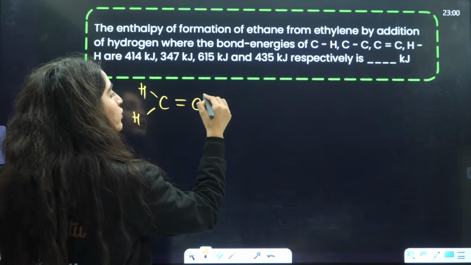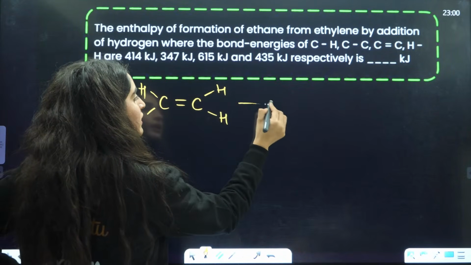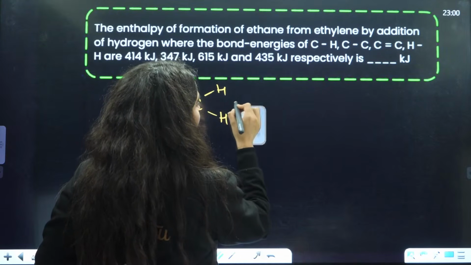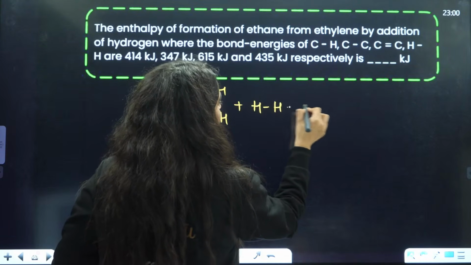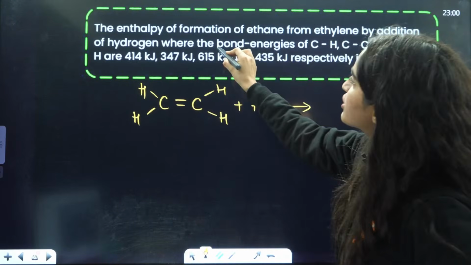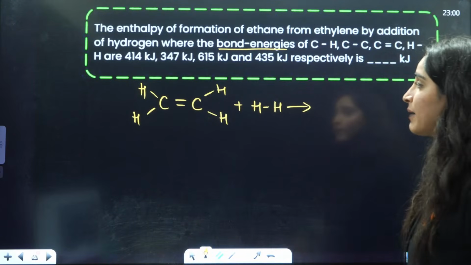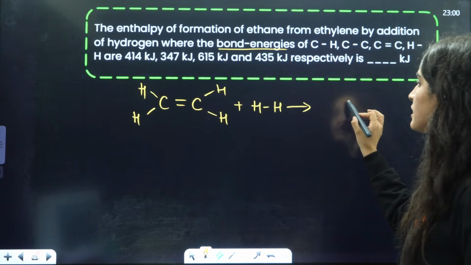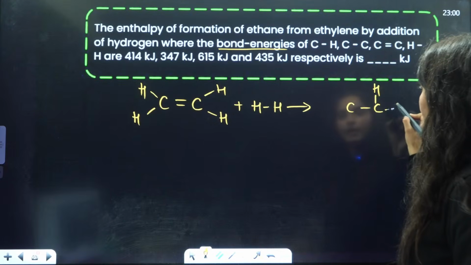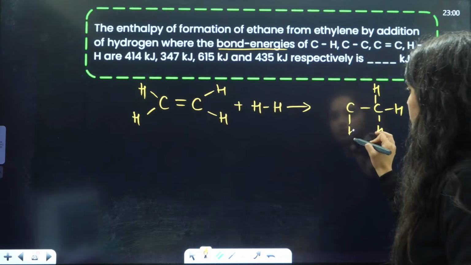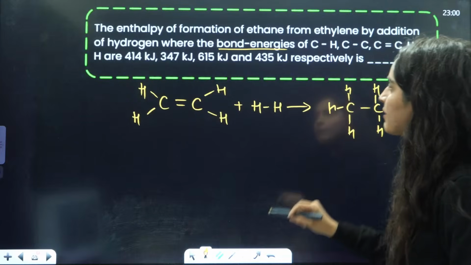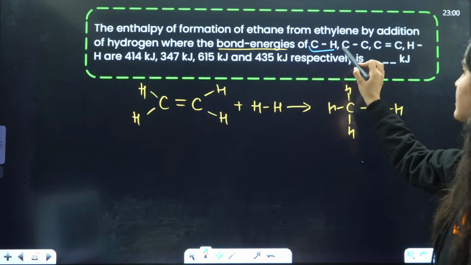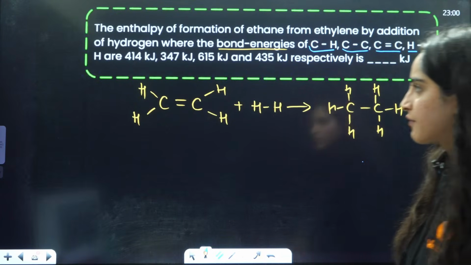Thermochemistry is very simple, but you need to understand that whenever bond energies are given to you, it is reactant minus product, not product minus reactant. So the reaction will be C double bond C H, and the bond energies CH, CC, C double bond C and HH are given to you.